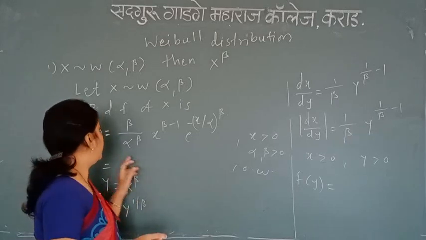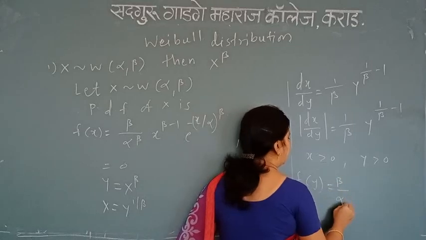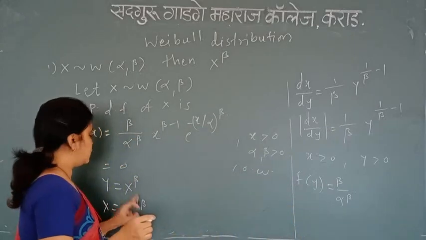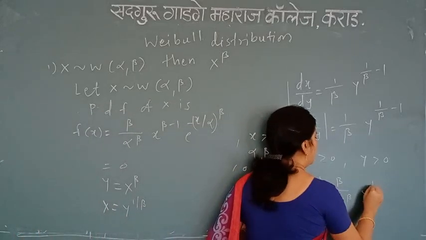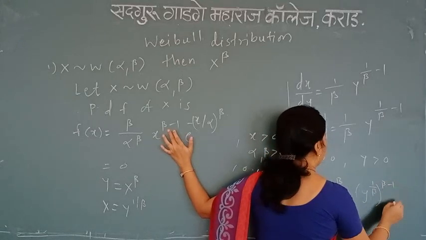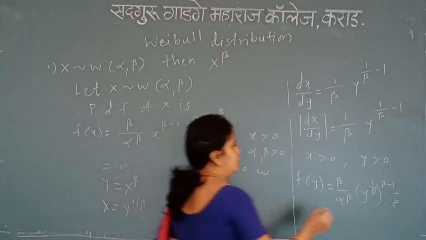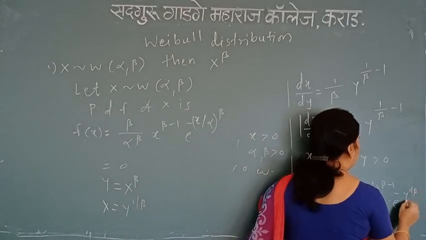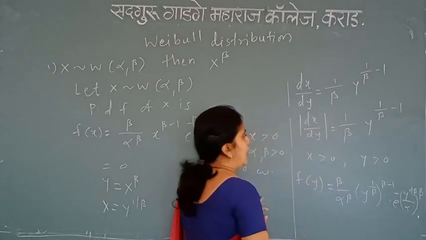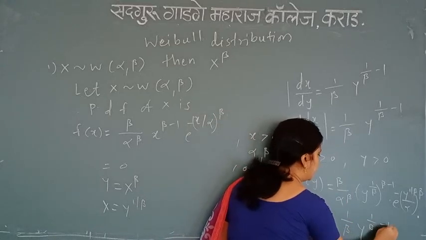So see what we have: beta divided by alpha raised to beta. Then I have x as y raised to 1 upon beta, so y raised to 1 upon beta raised to power beta minus 1, into e raised to minus x, where x is y raised to 1 upon beta, so y raised to 1 upon beta divided by alpha raised to power beta, into this term, 1 upon beta y raised to 1 upon beta minus 1.